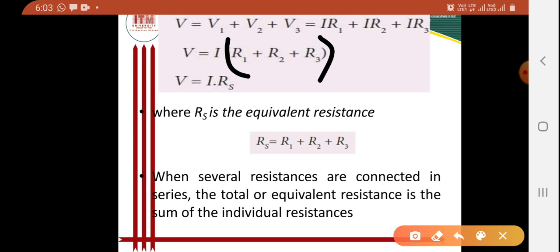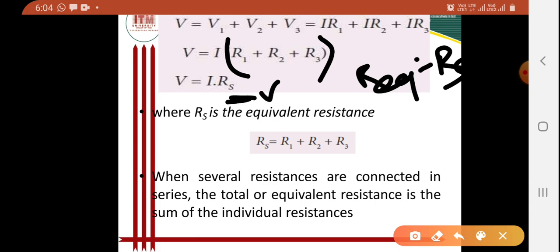But R1 plus R2 plus R3 is nothing but our equivalent resistance, which is RS, or R equivalent. So considering the equivalent resistance as RS, I can write V is equal to I RS.